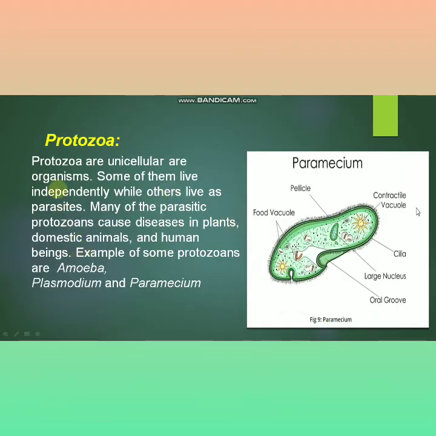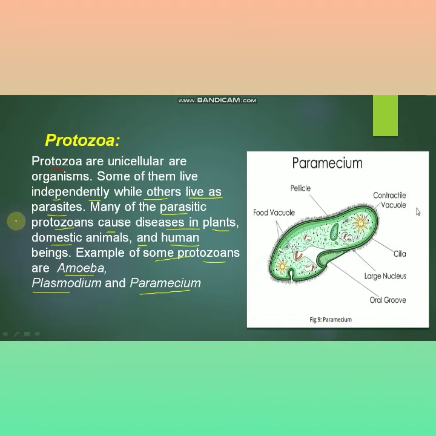Next is the protozoa. Protozoa are unicellular organisms. Some of them live independently while others live as parasitic. Many of the parasitic protozoans cause disease in plants, domestic animal, and human being. Example of some of the protozoans are amoeba, plasmodium, and paramecium.